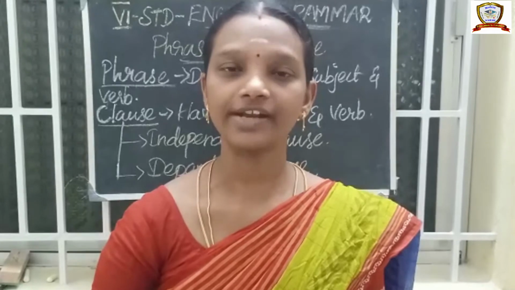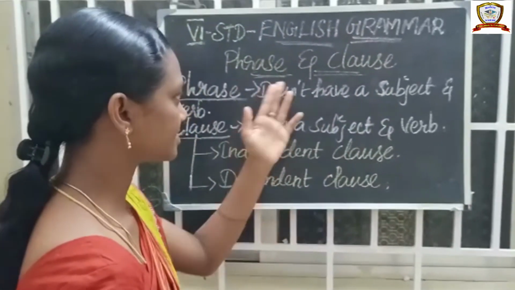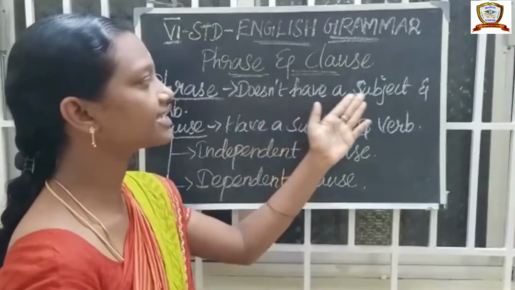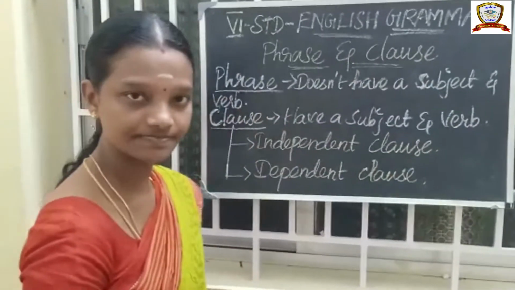So a phrase has only the remaining parts, no subject and verb, and it doesn't give a complete meaning. That is called a phrase. So a phrase doesn't have a subject and verb.